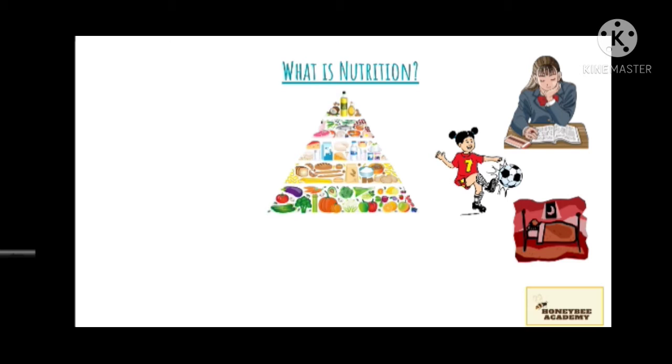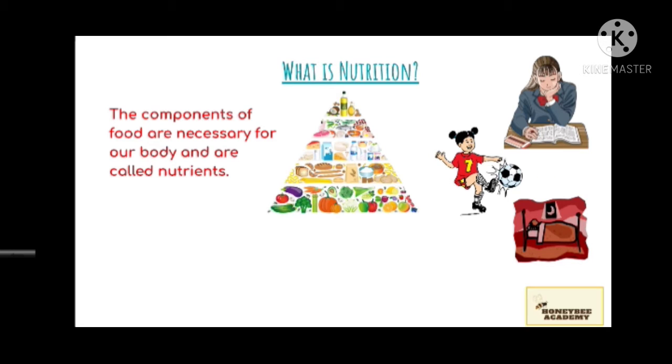We get this from food. The components of food that are necessary for our body are called nutrients. These include fats, proteins, carbohydrates, vitamins, minerals, etc. Without these in the correct ratio, we will not have the energy to do things.